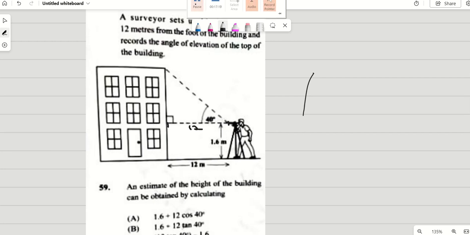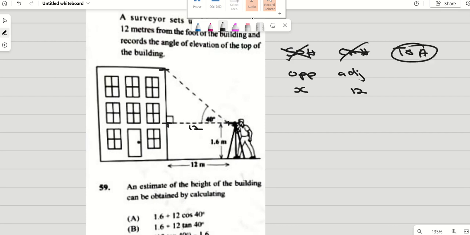So first off, they're asking you to find this length here because that's the height, right? This has nothing to do with the hypotenuse. So we want to find your opposite, and we have the adjacent as well. Let's say your opposite is x, your adjacent is 12. We look at SOHCAHTOA, so it is tan. We're not going to use the other one because we have no hypotenuse.